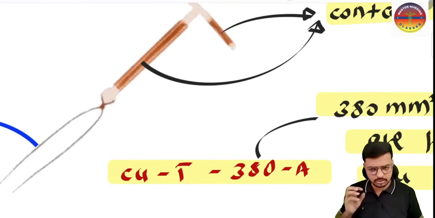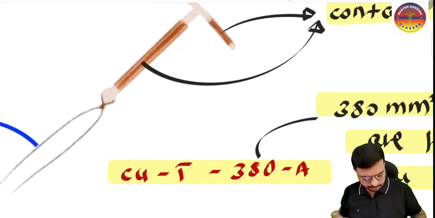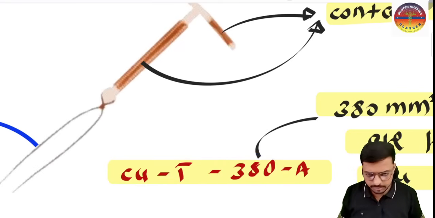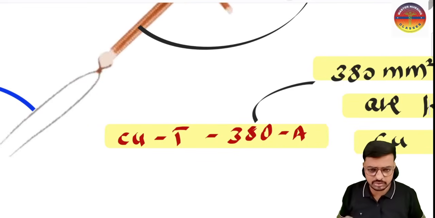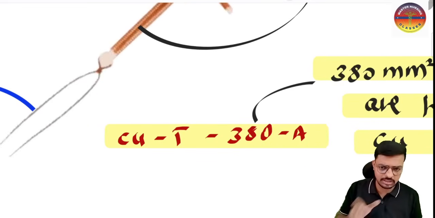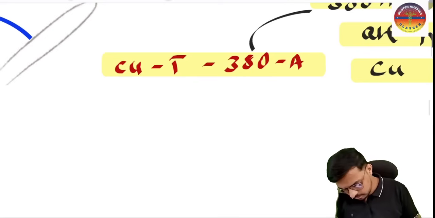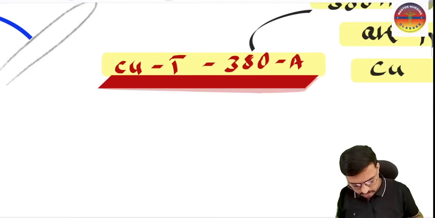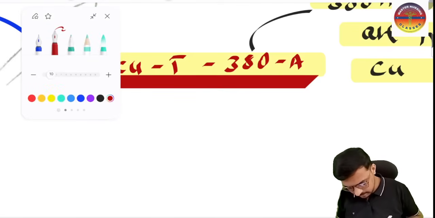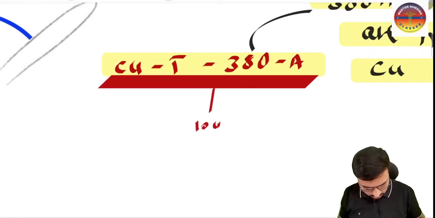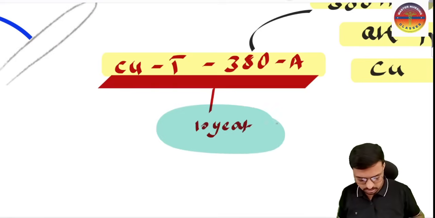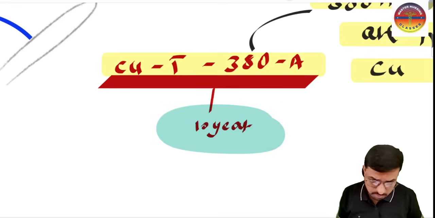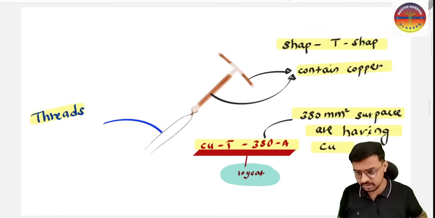So are you getting the point? Copper because it is made up of copper, and T because it is in the T shape. 380 because the amount of copper is 380 millimeter square surface area, and A because the arm also contains copper. So that is the reason we call this one copper T 380A. One very important thing to keep in mind regarding the copper T 380A is, once we insert this one, it is used for a duration of 10 years. So we can use this one for 10 years, and this is a frequently asked question. You must and should remember it and give the best answer in your exams.